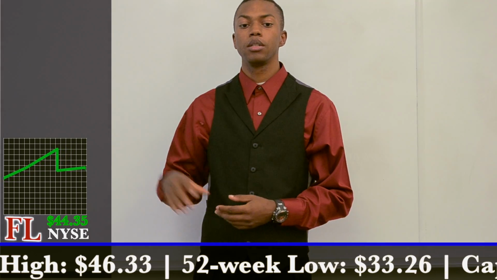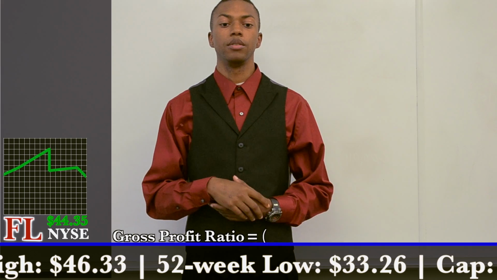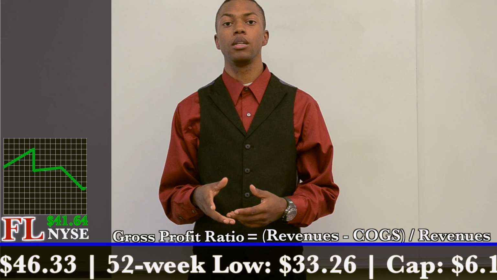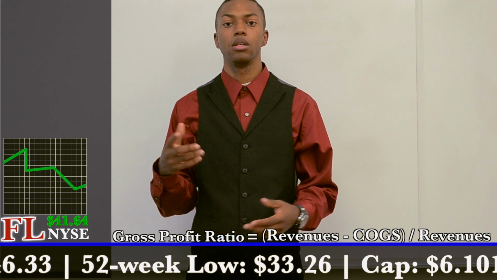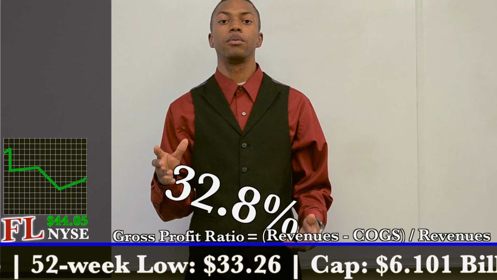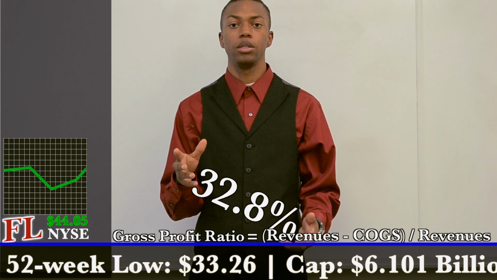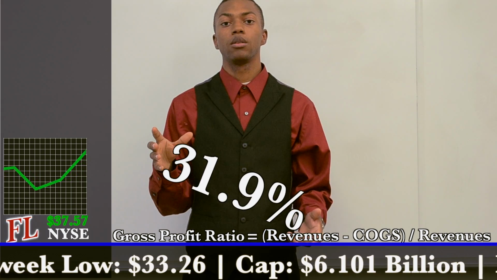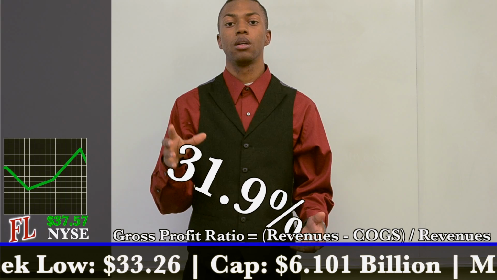The next ratio I'm going to give you is the gross profit ratio. The gross profit ratio tells you how much money was made based on cost of goods and the revenues. In 2012, Foot Locker made $5.015 billion. In 2011, Foot Locker made $4.554 billion.